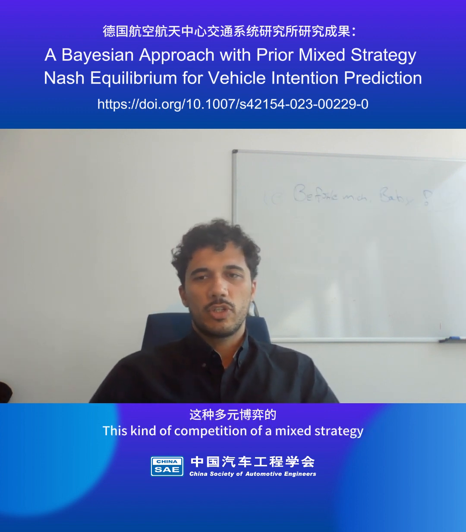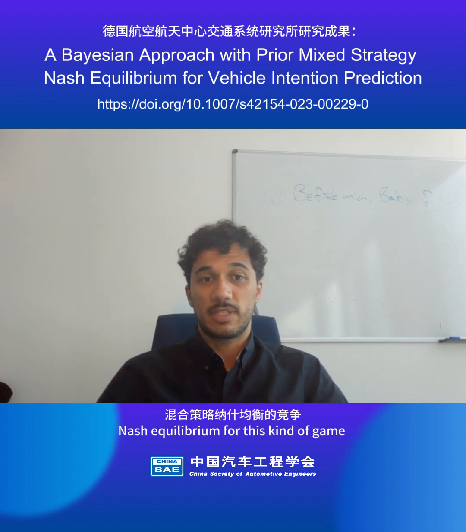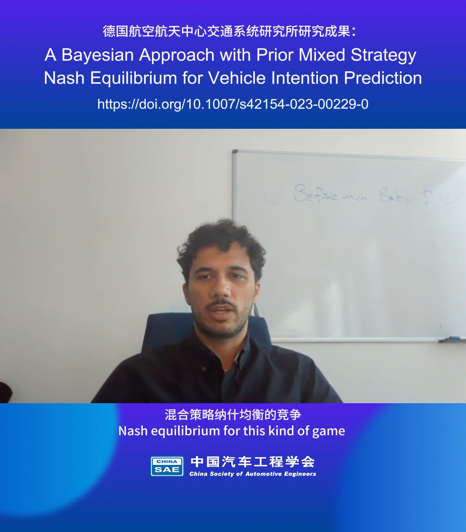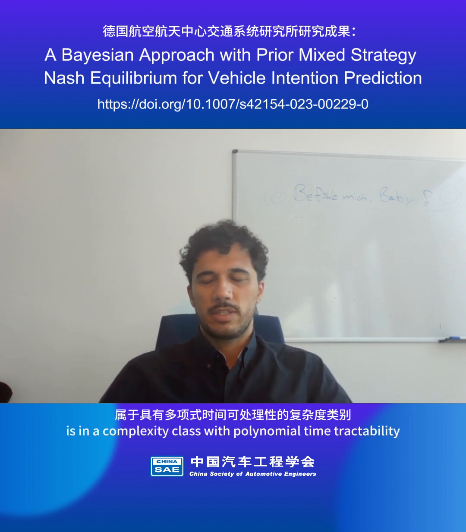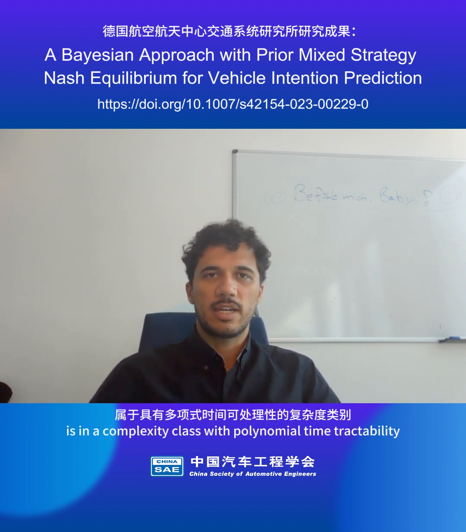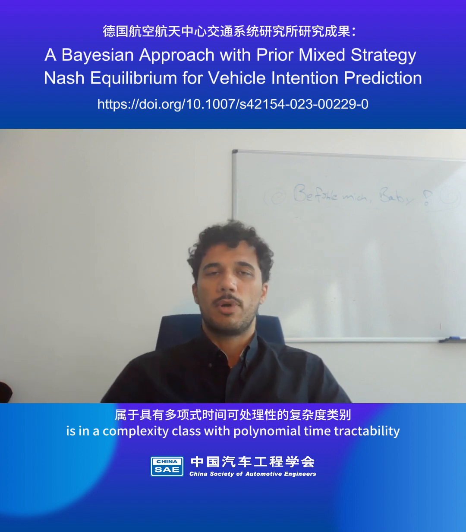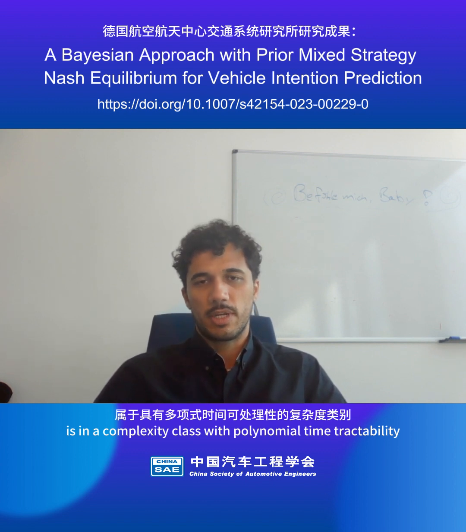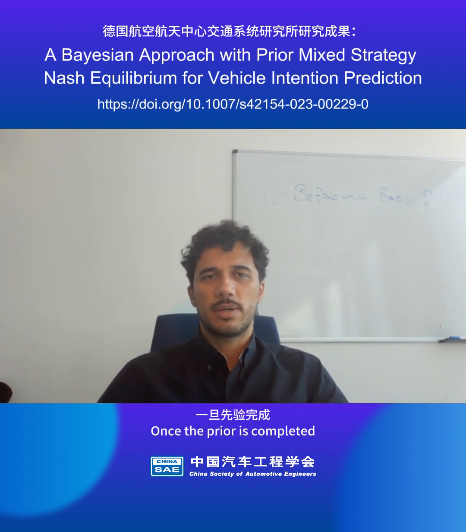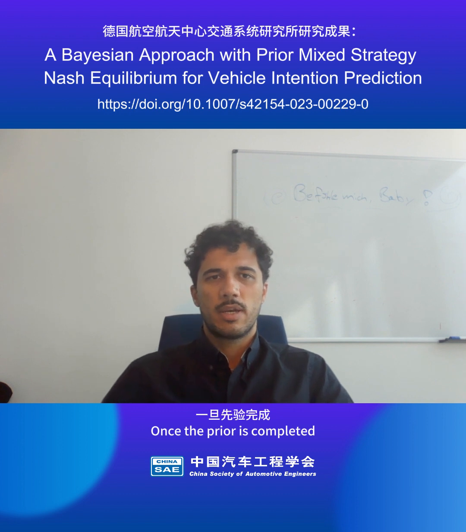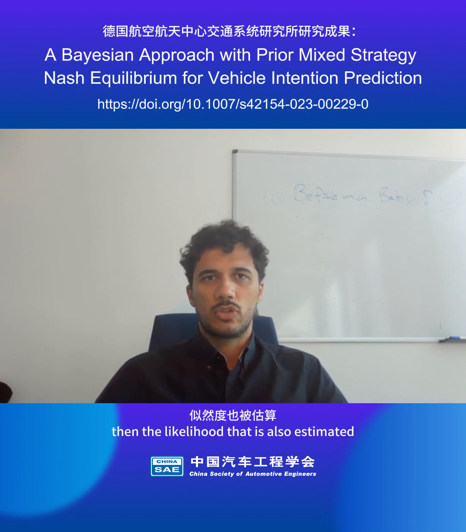The computation of a mixed strategy Nash equilibrium for this kind of games is in a complexity class with polynomial time tractability. So this allows for online applications. Once the prior is computed, then the likelihood is also estimated.